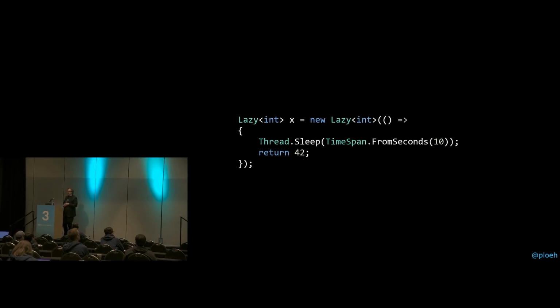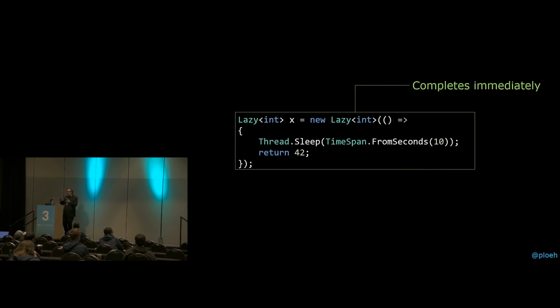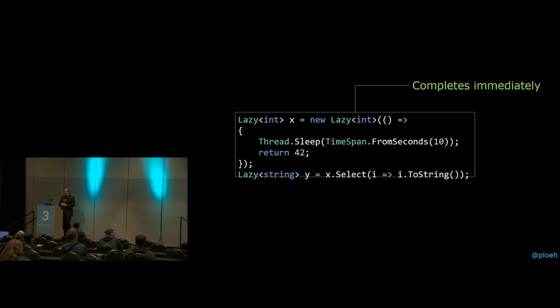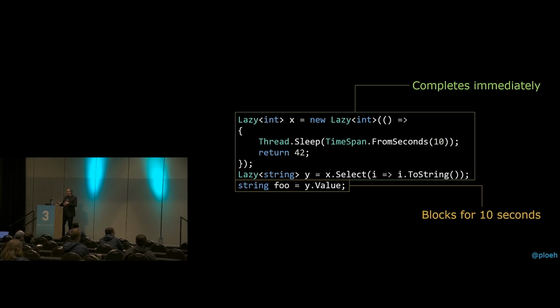So what I can do here is, as an example, I can create a Lazy<int>, and even though you'll notice that there's a Thread.Sleep here that will block the thread for 10 seconds, this expression completes immediately because it's a lazily evaluated computation. And what I can do now is transform my Lazy<int> into a Lazy<string> using my new select method, and that still completes immediately. If I want to get the string out of y, I can force evaluation by going .Value, and at this point it's going to block for 10 seconds. If I do it a second time, it's just going to complete immediately again because Lazy<T> remembers the value once it's evaluated it once.